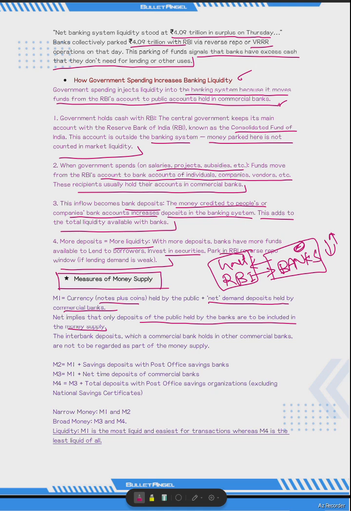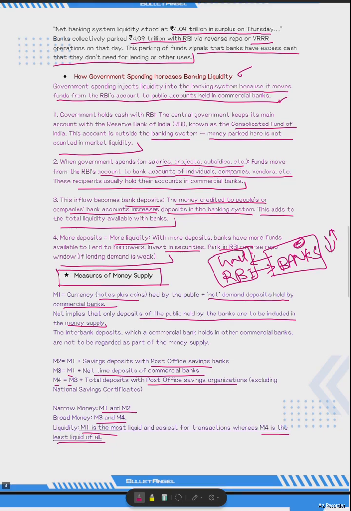M2 means M1 plus savings account deposits held with the post office. M3 means M1 plus time deposits, they are also taken. M4 means M3 plus time deposits with the post office. So here narrow money is M1 and M2, and broad money is M3 and M4. M1 is the most liquid, as I told, like currency in hand or net demand deposits, whereas M4 is the least liquid of all.